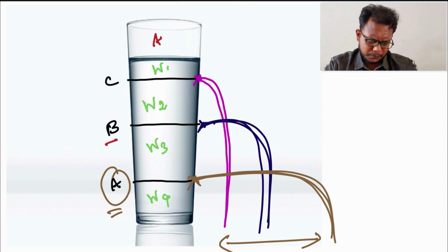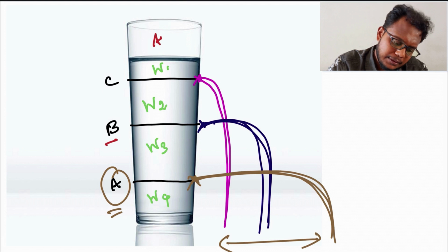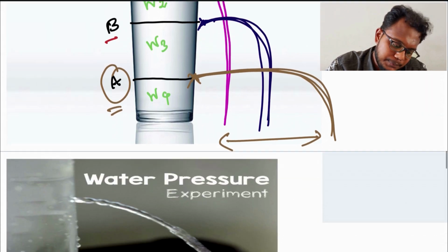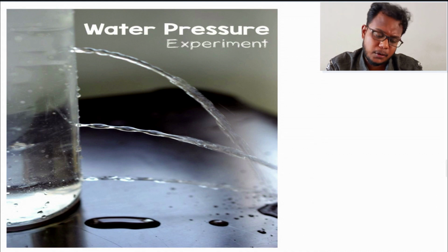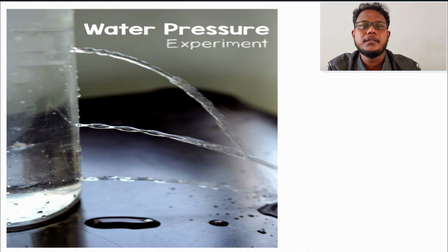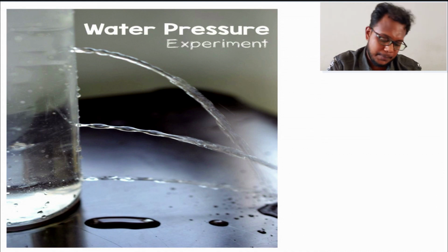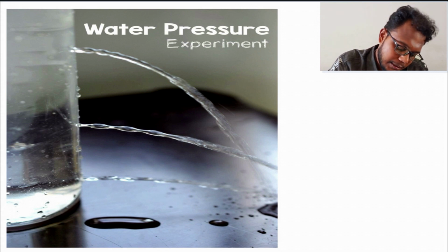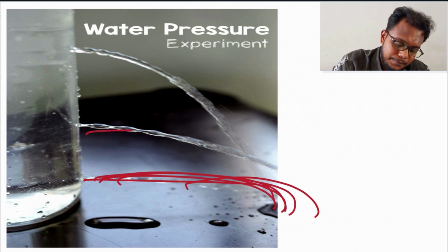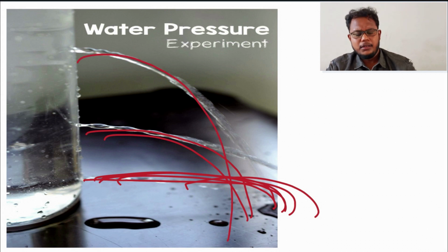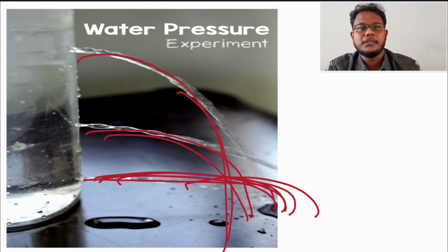Okay, so this is an experiment for concluding the water pressure, and the pressure is always high at the bottom. And why it is high: you can see this, it is traveling through a larger area compared to this and this. Okay, yes. So what is pressure?